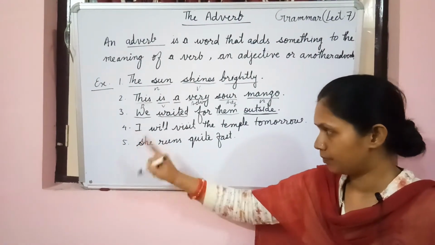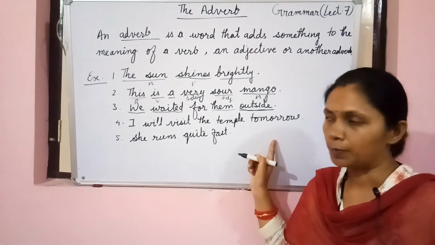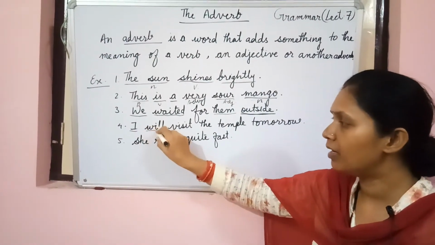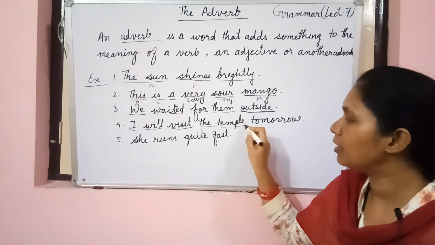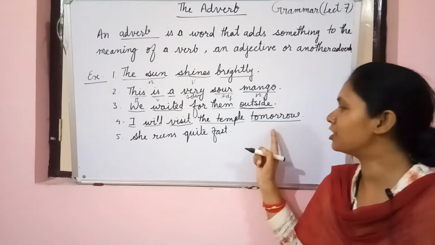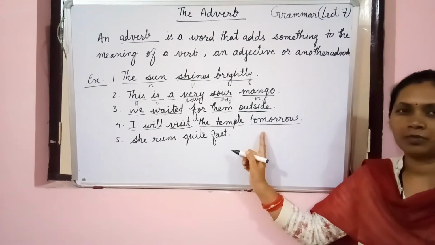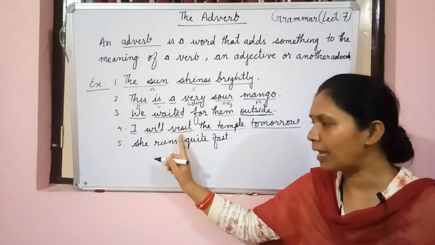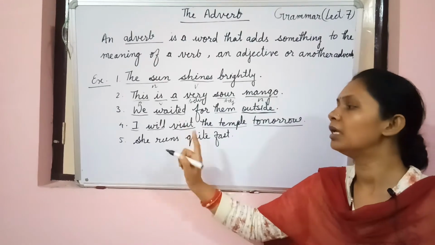Look at this example. I will visit the temple tomorrow. I, pronoun; will, helping verb; visit, verb; the temple, noun; tomorrow. As you know all these words, you are able to tell me that this is an adverb. So how can we say that this is an adverb? What is the action word here? Visit. When will you visit the temple? Tomorrow. So this is giving the time of this action word.